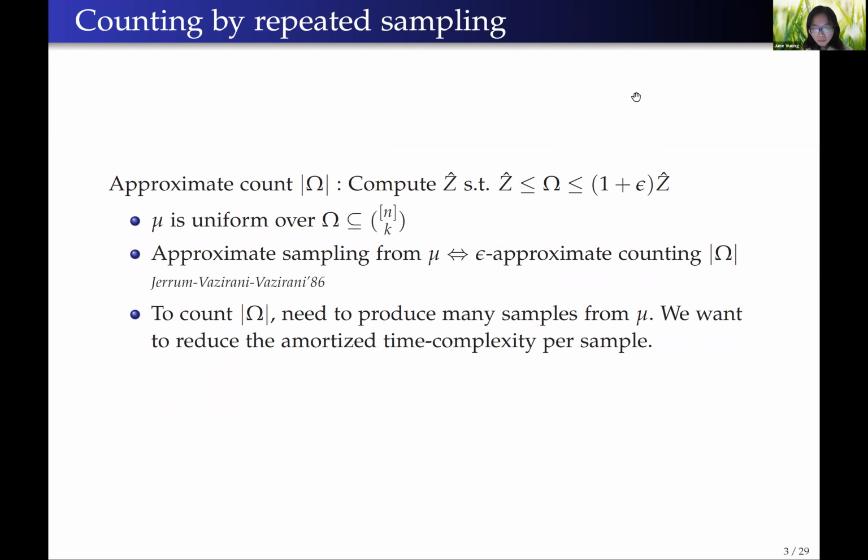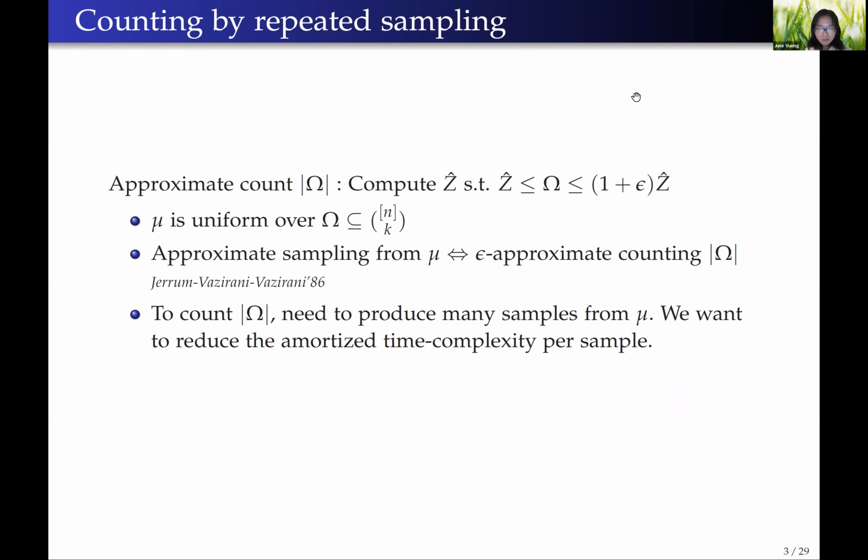A related problem is to count or approximately count some family omega of size-k subsets of a ground set of size n. By approximately counting, we mean that we output a number z-hat so that the size of omega is between z-hat over 1 plus epsilon and z-hat times 1 plus epsilon. One way to do that is to repeatedly approximately sample from the uniform distribution over omega. And this follows from a classical result of Jerrum, Valiant and Vazirani in 1986. The more samples we get from mu, the more accurately we can count omega.